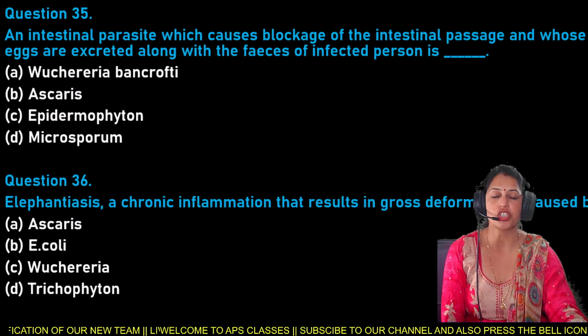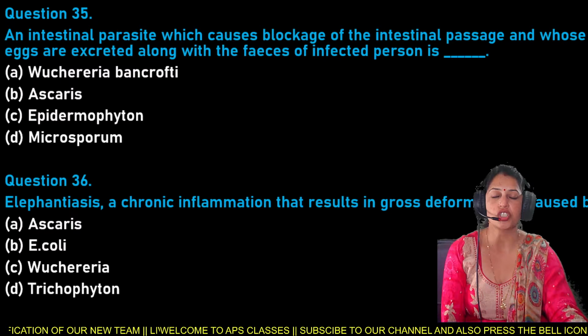Next is question number 37, and question number 37 is: which of the following is affected by the infection of Wuchereria bancrofti? Option A is lymphatic vessels, B. respiratory system, C. nervous system, and D is blood circulation. That means out of these, you have to choose which is affected by the infection of Wuchereria bancrofti.